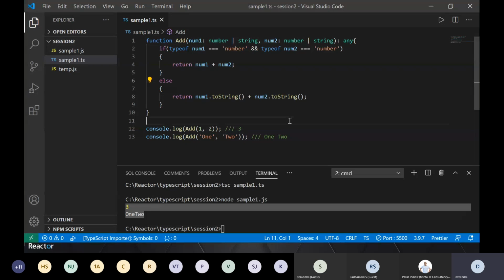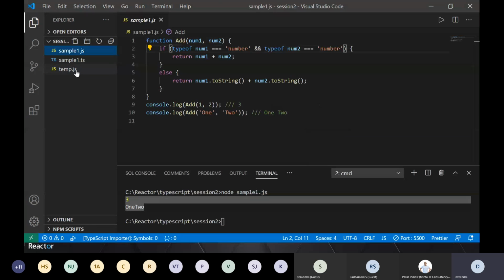Now let's quickly see how to set up code, and what is necessary to understand when we set up an initial project with TypeScript, or if you're working on a project which is already using TypeScript, how it is working. So I'll close it. I'll take a small pause for any query, because I'm moving towards another topic, about setting up your project and how to execute it. Any query, guys? Okay, I'll not take a big pause because we are short of time. Feel free to stop me in between.